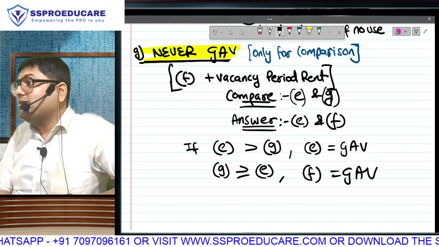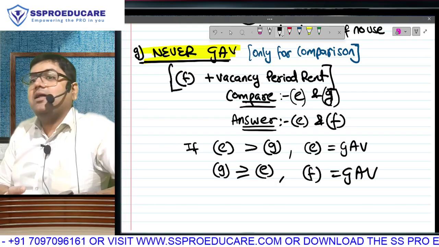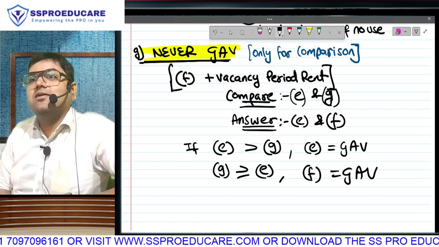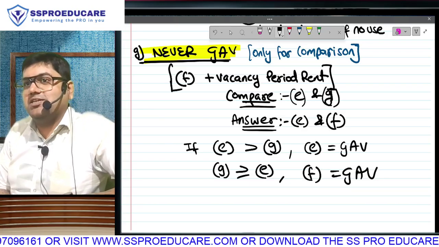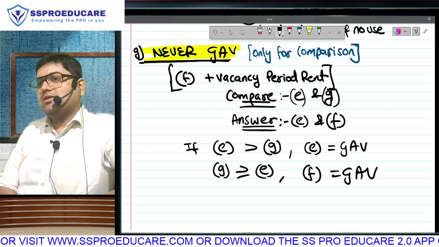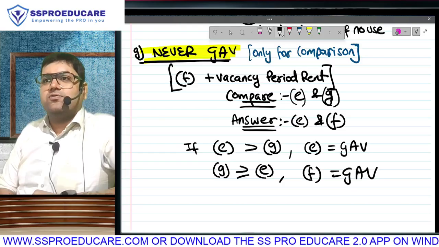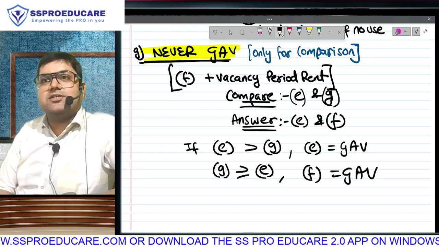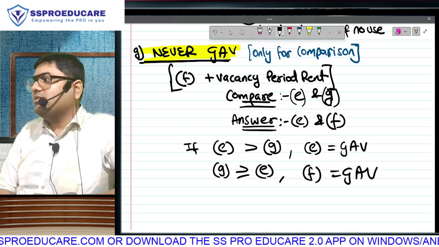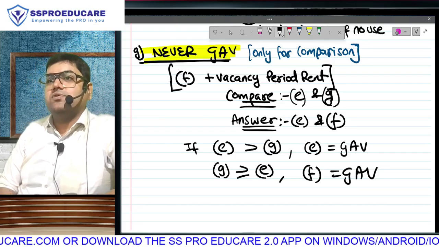And to keep it simple, compare E and G, choose between E and F. If E is higher, E is GAB. If G is higher, F is GAB. Understood? That, ladies and gentlemen, is your big long calculation of GAB, the biggest calculation of this chapter. Believe me, the remaining calculations together are not as big as the calculation of GAB.